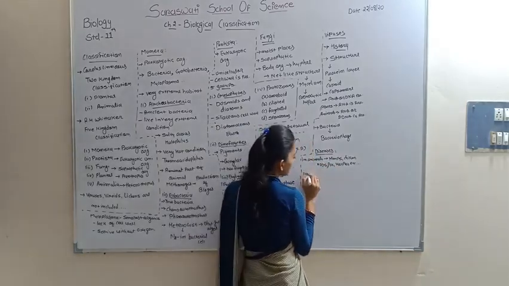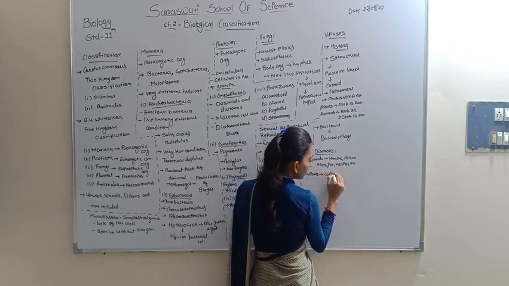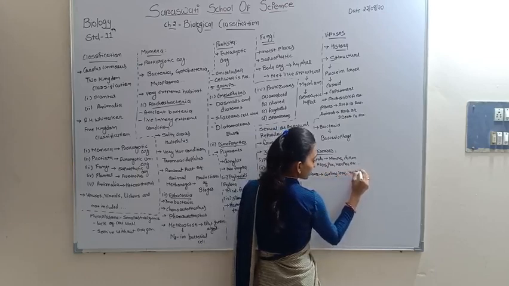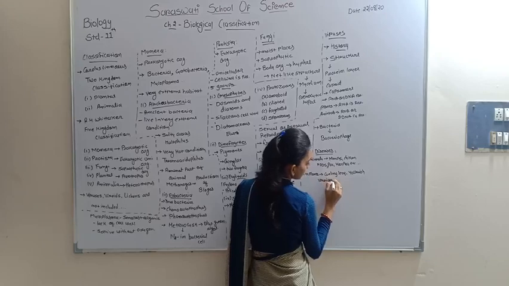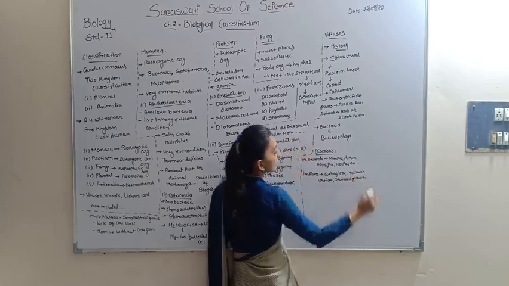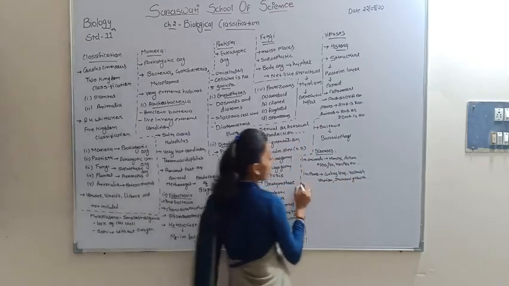And in plants, leaf curling, yellowish venation, stunted growth, etc. are diseases caused by viruses. So this is about the viruses.